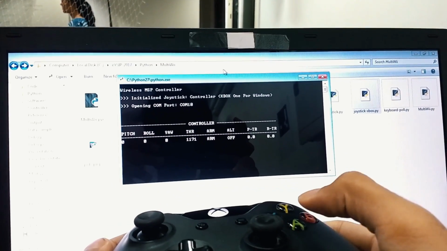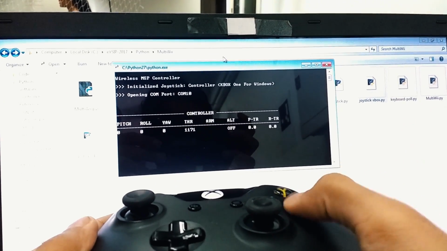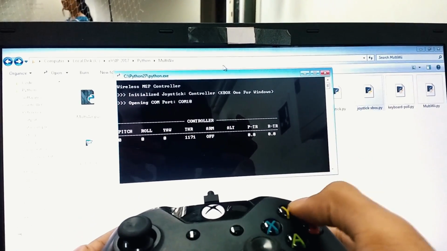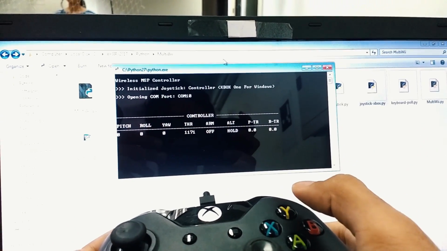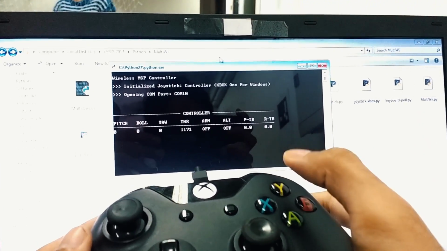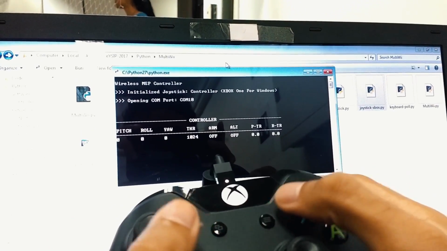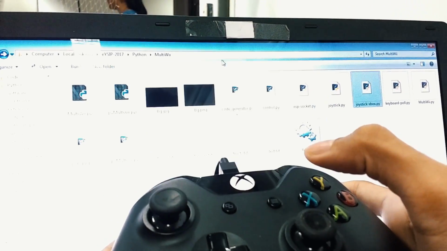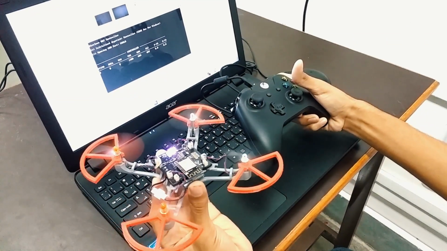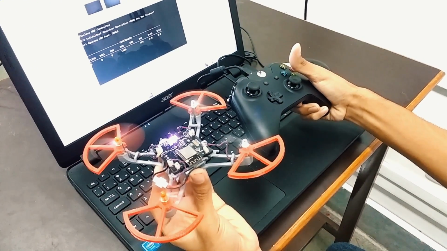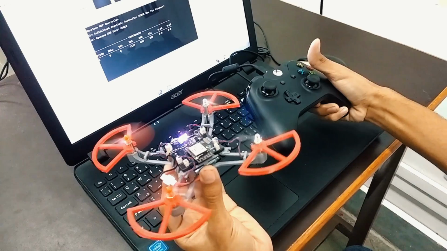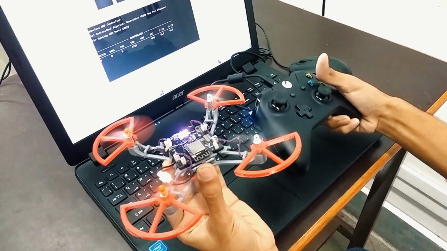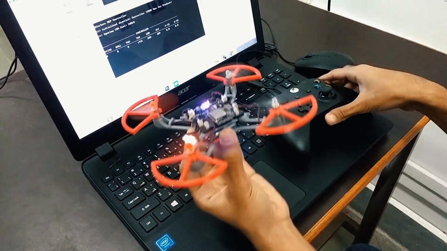The A button is used to arm the drone, and the Y button is used to toggle the altitude hold feature. To close the program, or in case of emergency, either the start or the select button can be pressed. Let's go back.